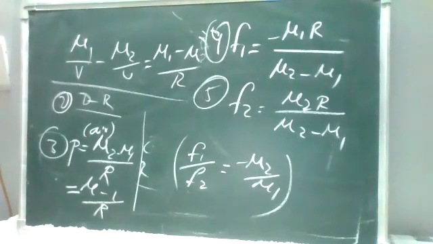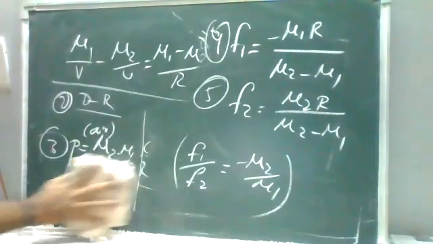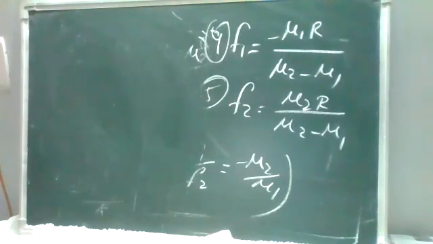Okay, note down the problem. What curvature must be given to the bounding surface of mu is equal to 1.5 for the virtual image of an object in the medium of mu is equal to 1 at 10 centimeters to be formed at a distance of 40 centimeters.